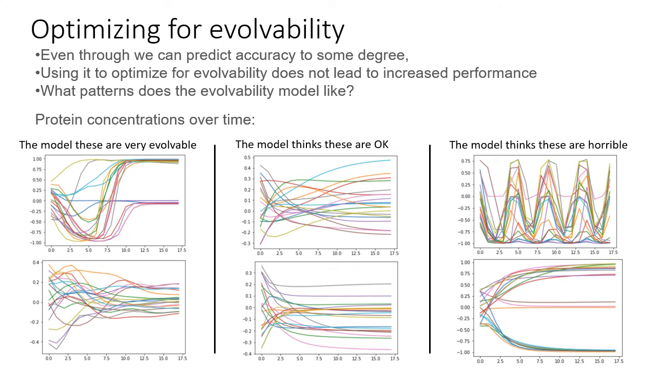On the left are some trajectories which were liked by the evolvability model. On the right are some trajectories which were hated by the evolvability model.